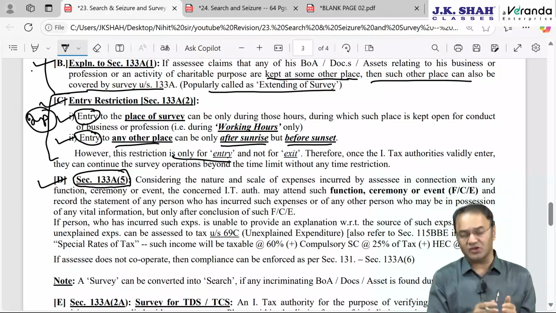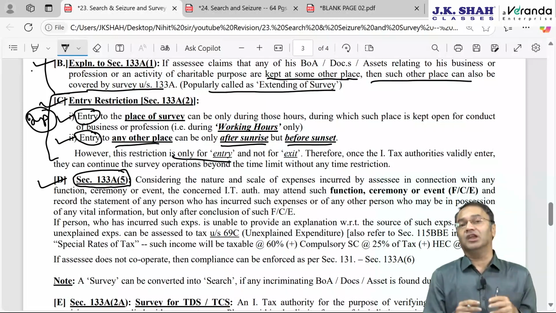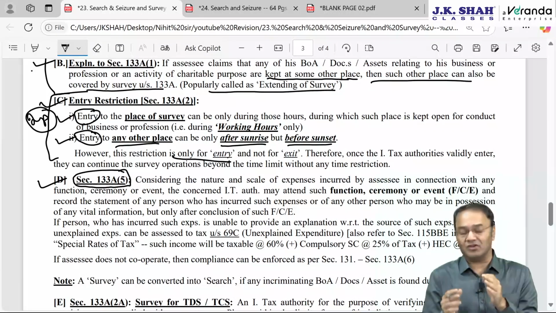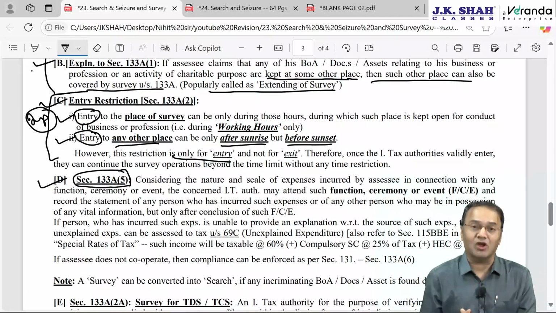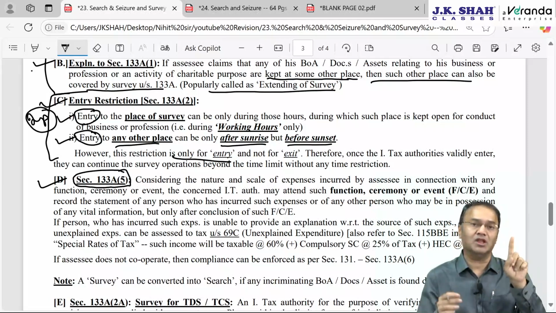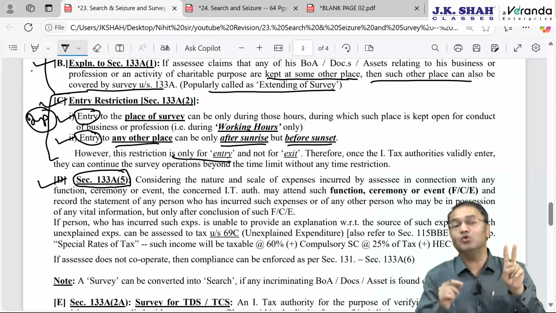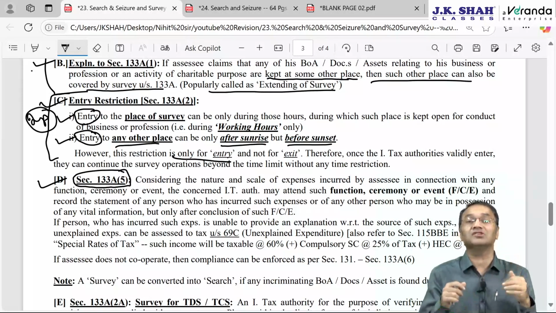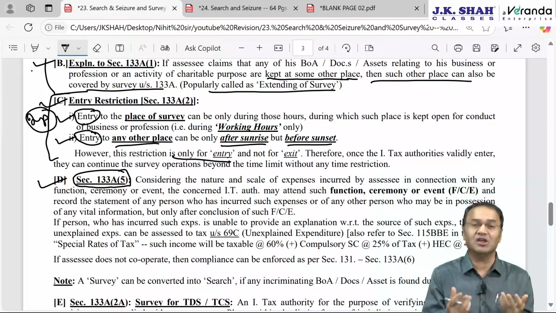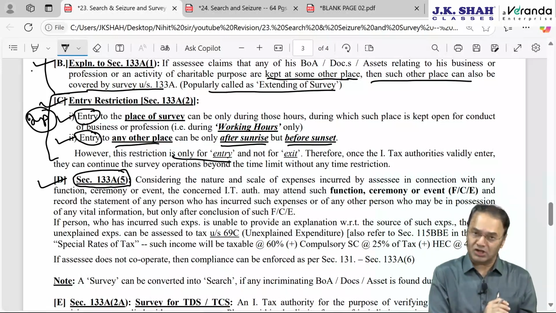However, IT officers, of course with the approval of higher authority, can come and attend the function and make a survey of expenditure incurred in that function, ceremony, event. After the conclusion of the function, ceremony, event, they can record the statement. Whose statement? They can record the statement of either of two people. Number one, the person who has incurred the expenditure, that is the assessee, or any person who may be in possession of vital information. It could be the assessee's relative, friends, guest, decorator, caterer, anybody. However, only after conclusion of the function. The function should not be disturbed, the function cannot be stopped midway.